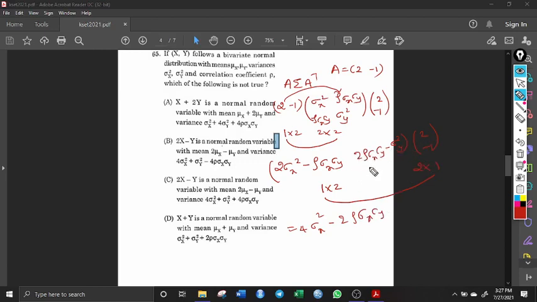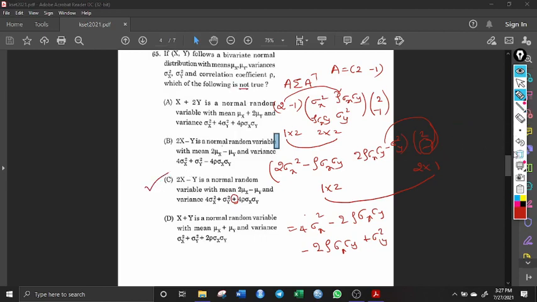Okay, this negative sign has to be multiplied here. It is minus 2 times rho sigma x sigma y, and then minus 2 times this, that is minus sigma square y. This minus is there, here also minus, minus of minus, it is plus. Now you can see that he has given it as plus 4, but after simplifying this you will get minus 4. So this statement is not true. Okay, so this is the right answer.